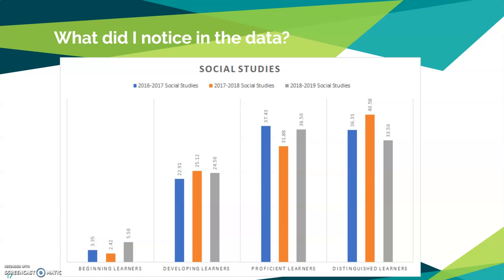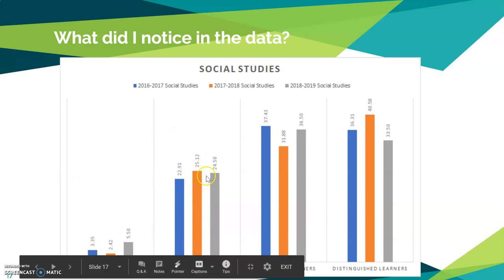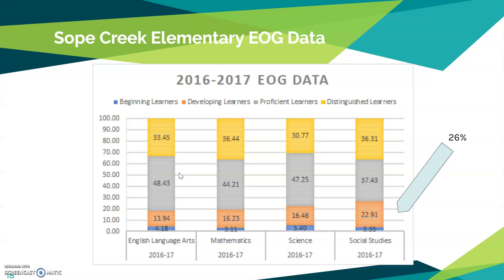So here is just a look at social studies over those 3 years: the beginning, developing, proficient, and distinguished. Still, just taking a look at this, it doesn't look too concerning other than those developing learners are still pretty high compared to the other subject areas. So I presented it in a graph that's going to show us a little more information of why this is an area we need to take a closer look at and figure out why there is a higher percentage in those lower ranges.